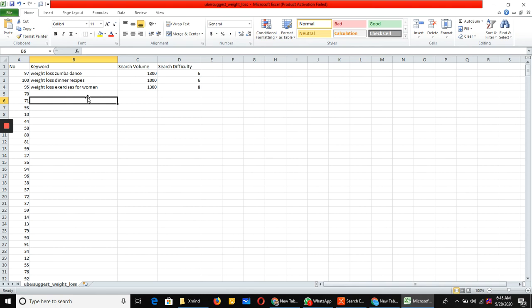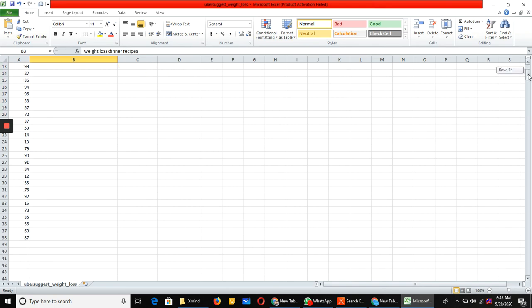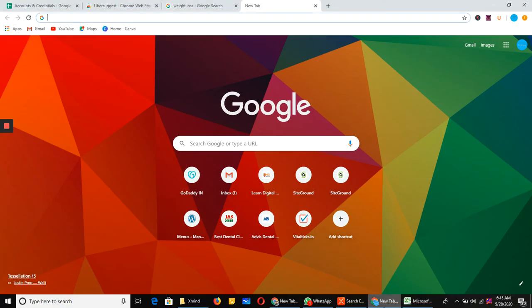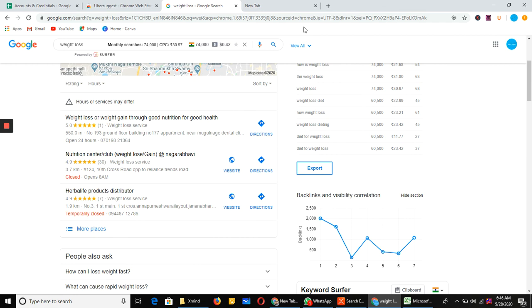You can do some research on these keywords, and you'll get a lot of options, suggestions, and other keywords too. By targeting these keywords, you can write a beautiful article and post it on your blog, and in this way you can achieve your goal. Your search engine optimization will happen very nicely. Hope so far it is clear, and thank you so much. This is how you do research with a keyword research tool. Today we discussed the Ubersuggest Chrome extension, and I even showed you how to install it. Thank you so much and take care. Bye bye.